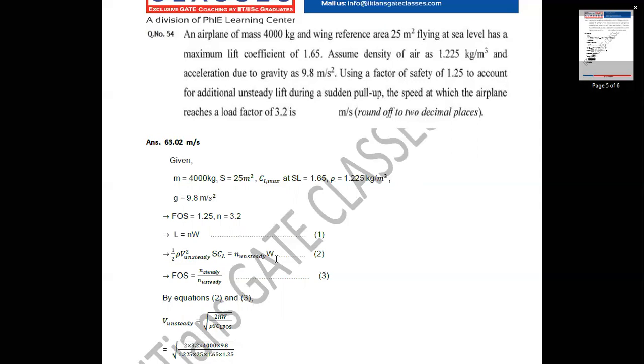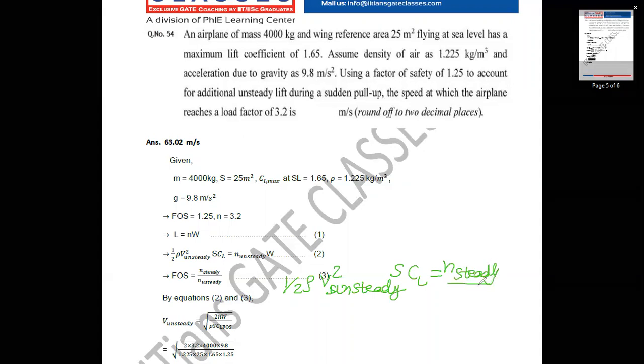Substituting 3 in 2, what happens? My equation becomes half rho V square for unsteady into S CL equal to N steady divided by factor of safety into weight.